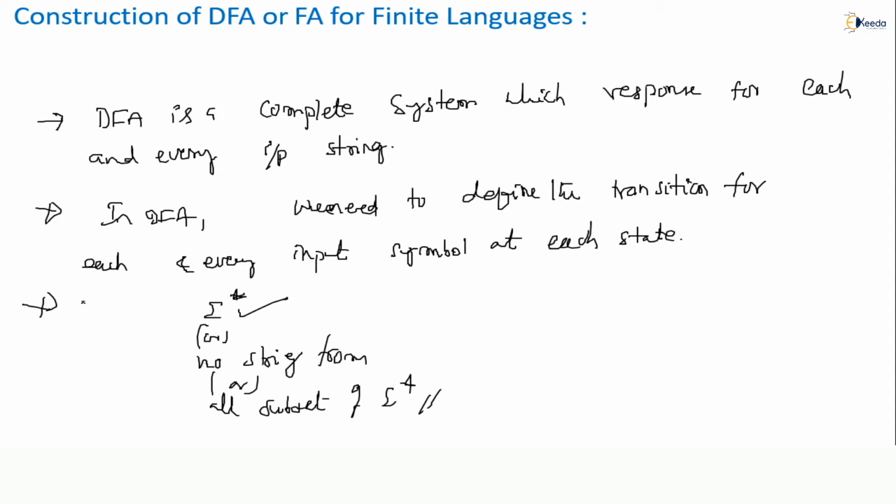I'm repeating this third point. DFA is defined for universal language sigma star, and it may accept sigma star completely, or it won't accept any string. That is when the final state of a DFA is not reachable from the initial state, definitely it won't accept any string. That means it accepts only the empty string, or sometimes a subset of the universal language can be accepted. So these are the things that can happen.